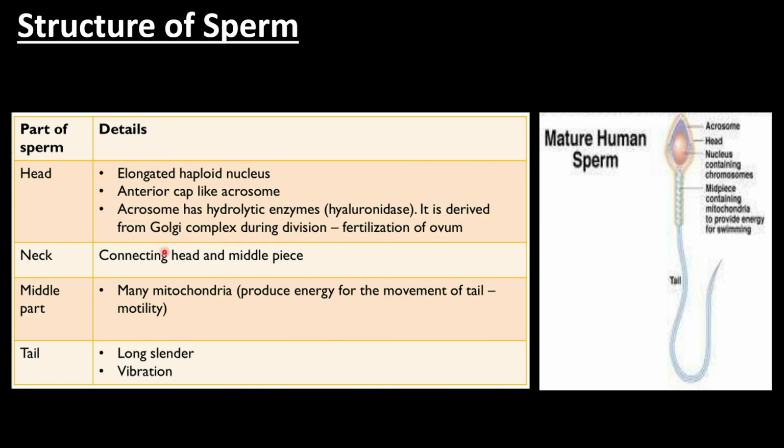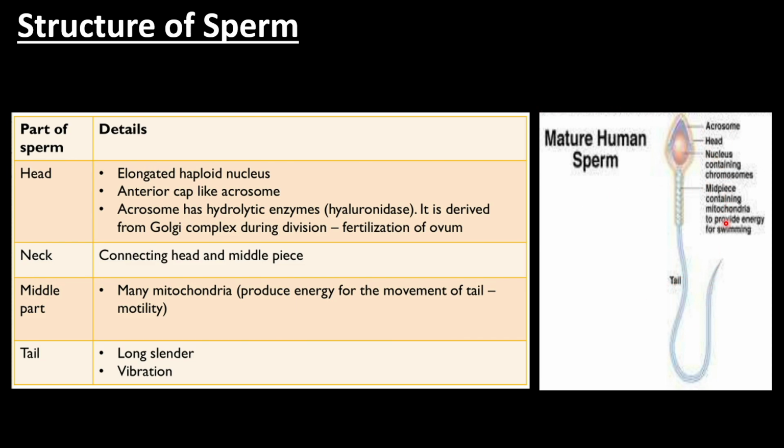The second part is the neck. The neck connects the head and the middle piece. The third part is the middle part. Here you will find the middle piece. It has mitochondria, which provide the energy for swimming. And the last part is the tail, which is long and produces vibration.